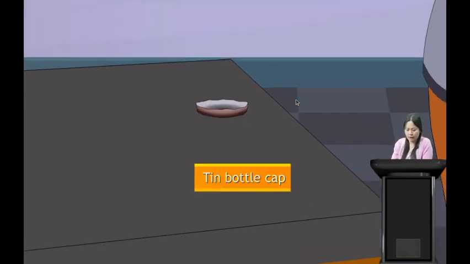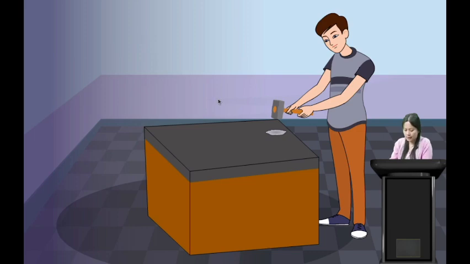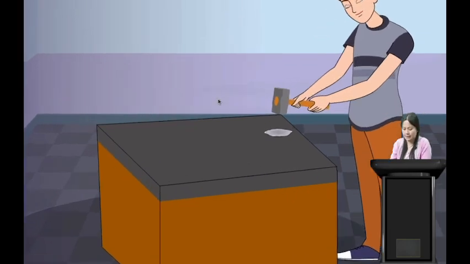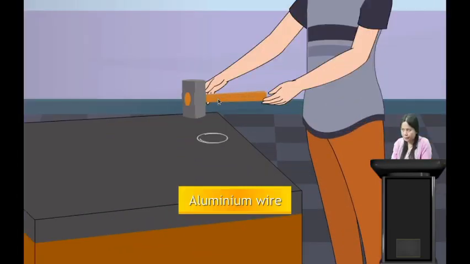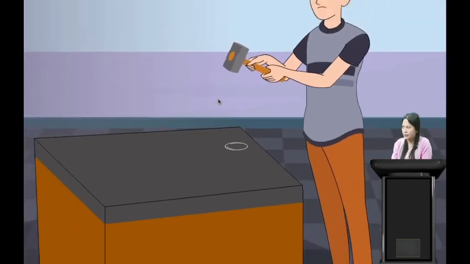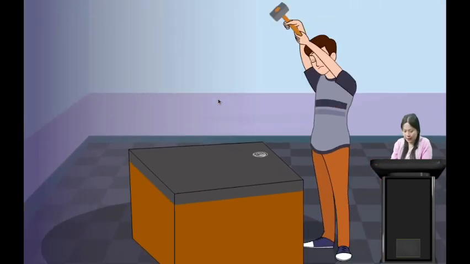Another example we have here is tin bottle cap. When you hammer a tin bottle cap, you will see that it is beaten into thin sheets. Yes, it is beaten into thin sheets. Then take aluminium wire and hammer it. You will see that it is again beaten into thin sheets.